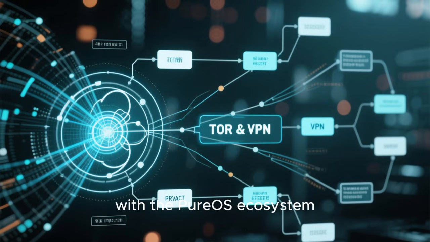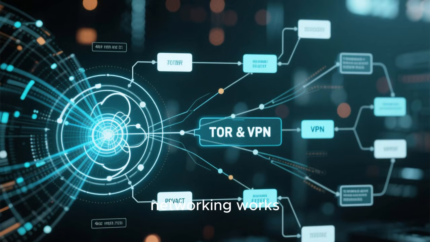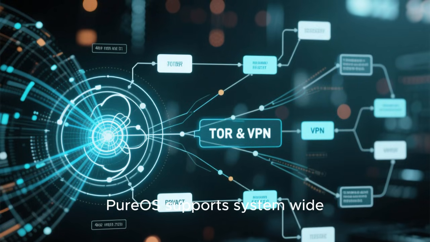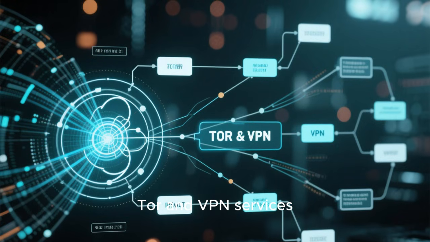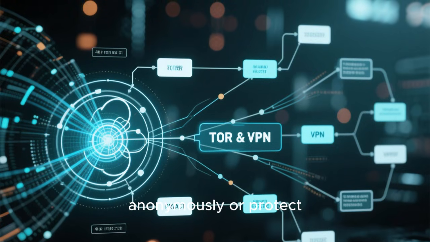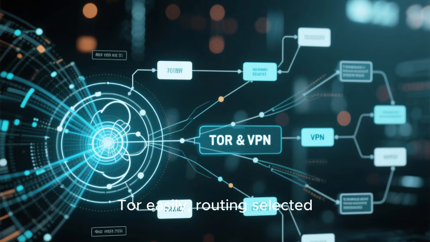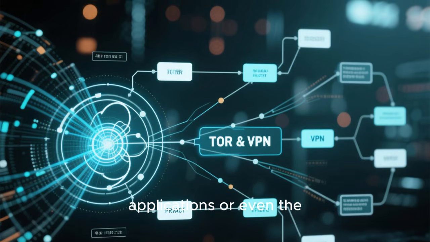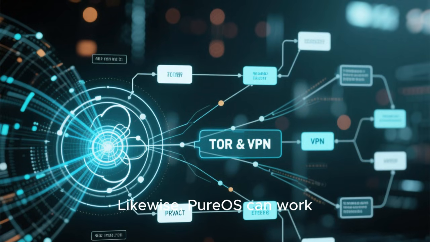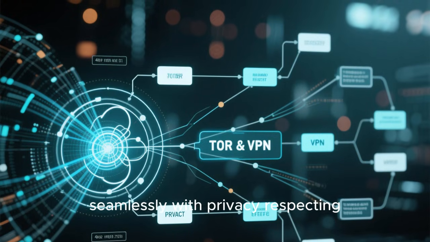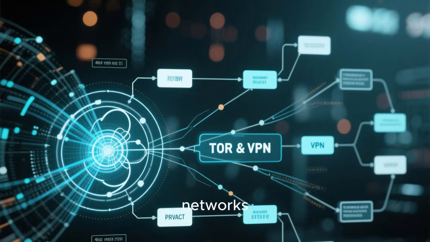As users interact with the PureOS ecosystem, another layer of privacy becomes evident in how networking works. PureOS supports system-wide integration of privacy tools like Tor and VPN services. Users who want to browse anonymously or protect their network traffic from surveillance can enable Tor easily, routing selected applications or even the whole system through the Tor network. Likewise, PureOS can work seamlessly with privacy-respecting VPN providers, giving users control over their digital footprint across networks.